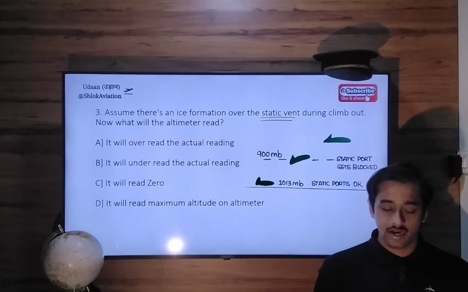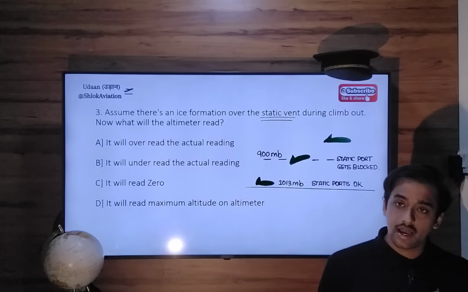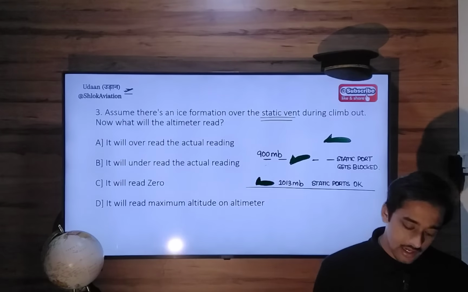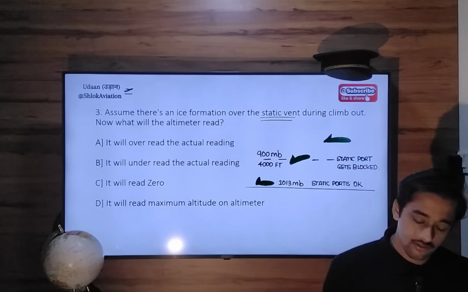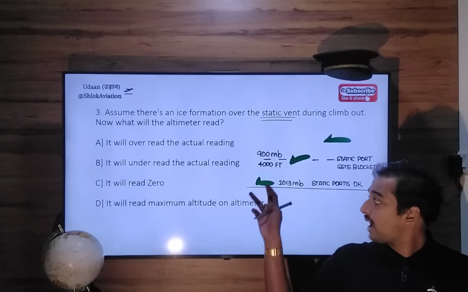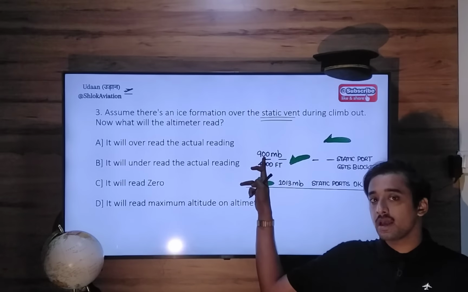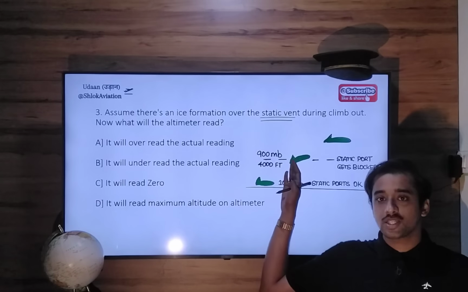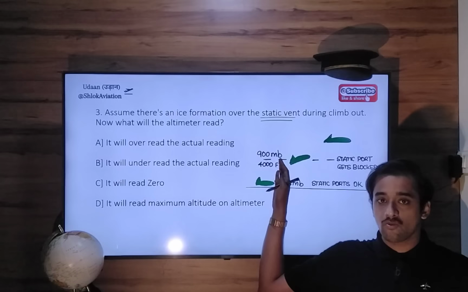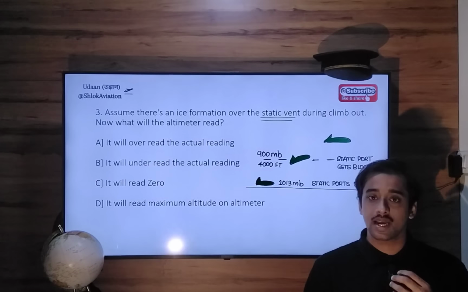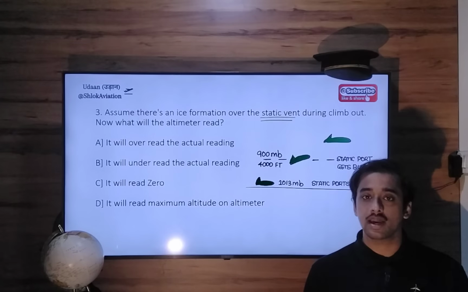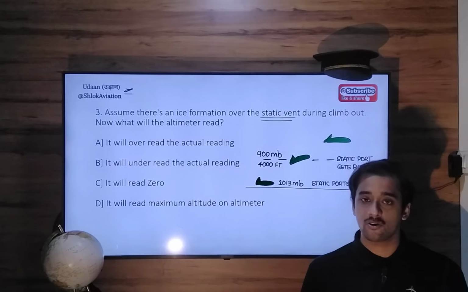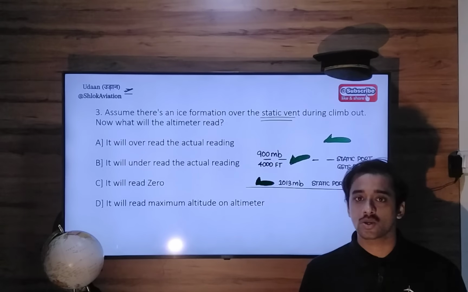Okay, 900 millibar is the static pressure, and the corresponding altitude is, let's say, 4000 feet. So at 4000 feet, 900 millibar pressure level, the static port has got blocked. Okay, so whatever pressure was getting delivered to the aneroid altimeter will be what pressure? 900 millibar. Okay, now after getting that 900 millibar of pressure, the static port has got blocked.